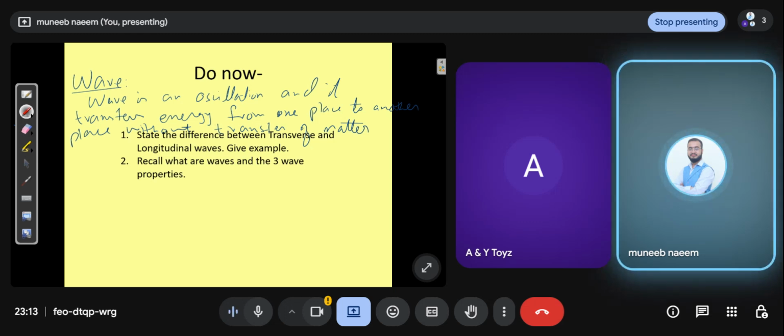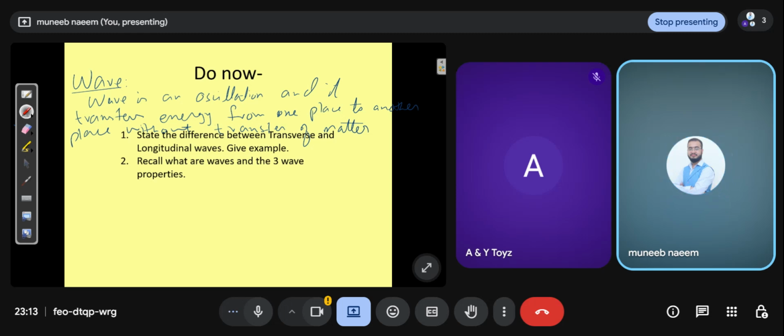Okay, first you understand what a wave is. A wave is an oscillation, and it transfers energy from one place to another place without transfer of matter. This is the simple definition of a wave. It transfers energy from one place to another place, without transfer of matter.